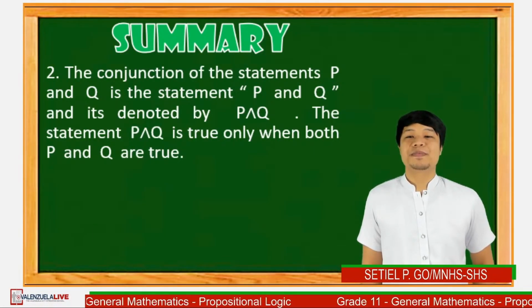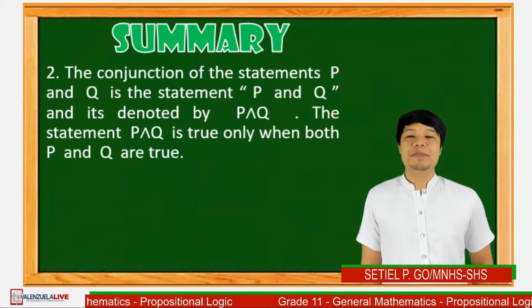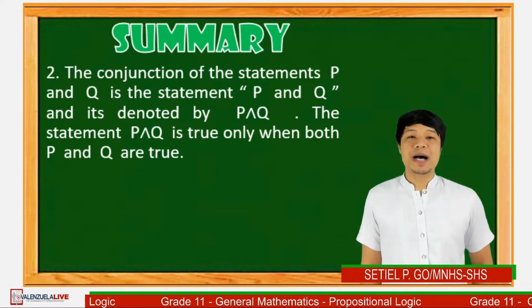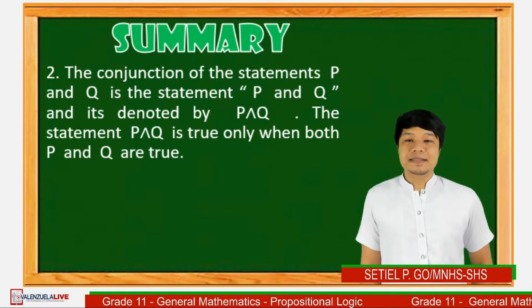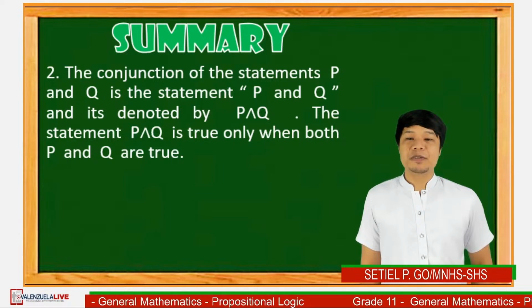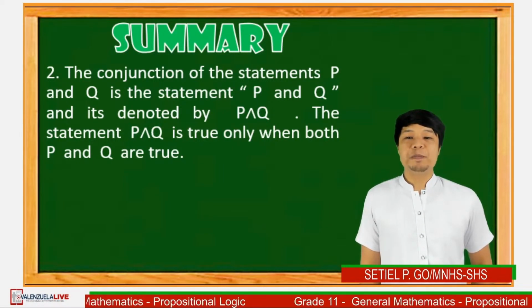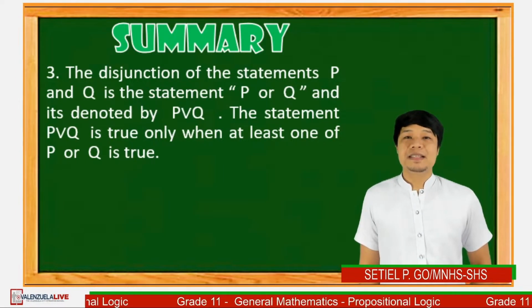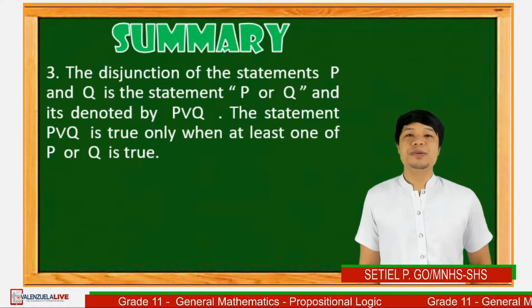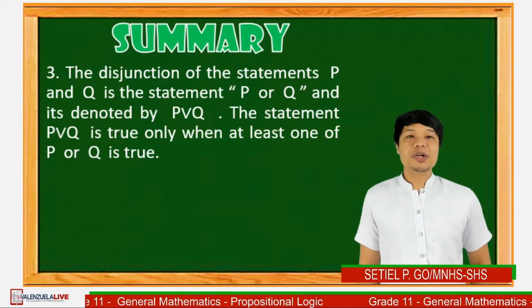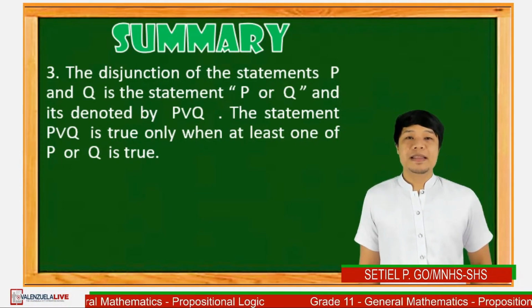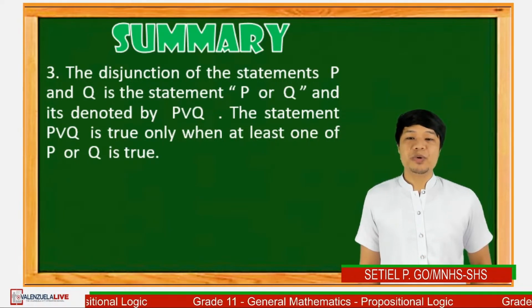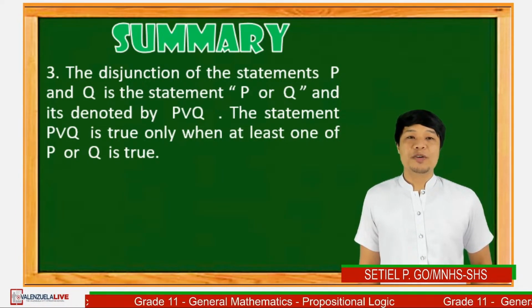Number 2, the conjunction of the statements P and Q is the statement P and Q, and it is denoted by this symbol. The conjunction of P and Q is true when both P and Q are true.